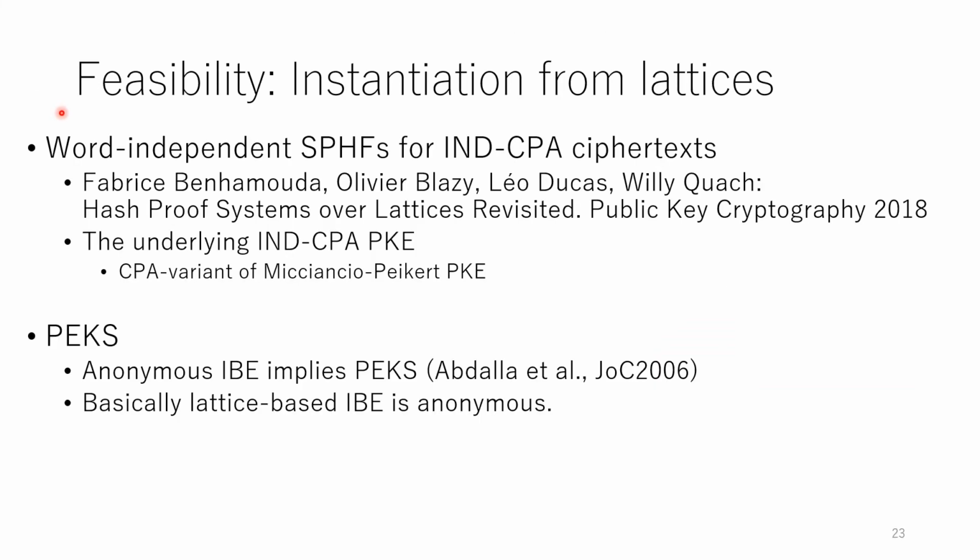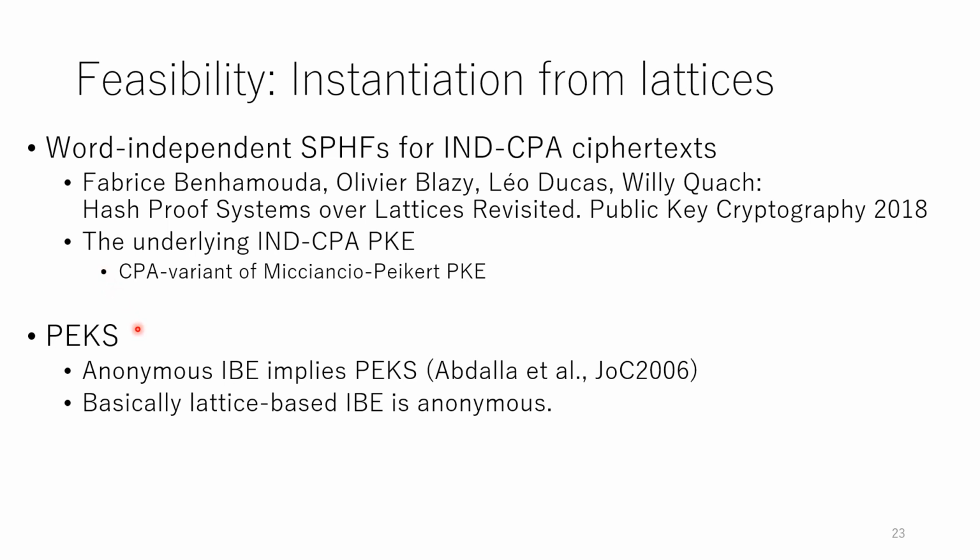Next, we explain that our generic construction is feasible, especially from lattices. A word-independent smooth projective hash function for CPA ciphertext had been proposed by Benhamouda et al., and here the underlying PKE scheme is a CPA variant of the Micciancio-Peikert PKE.